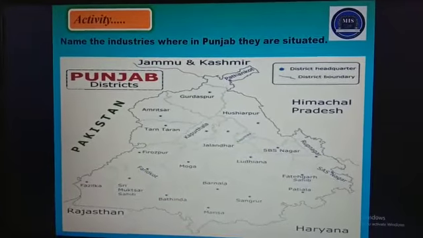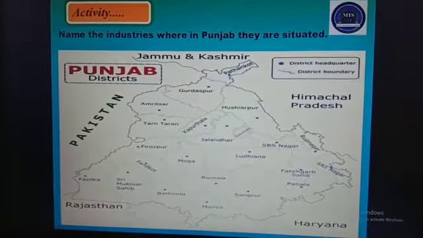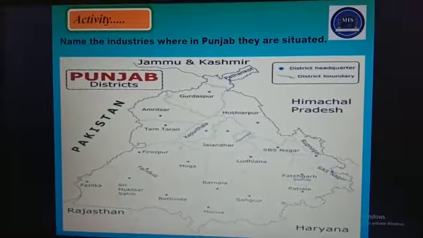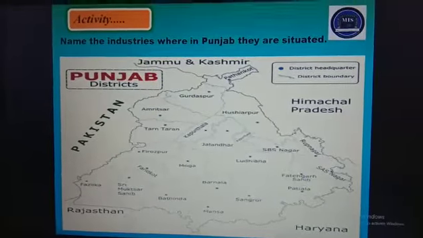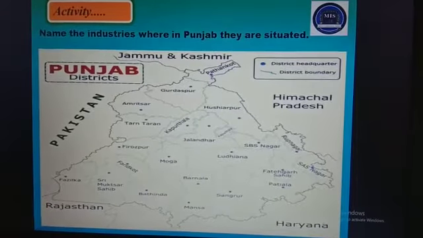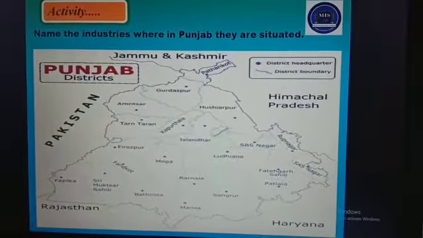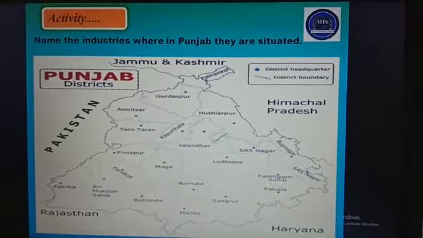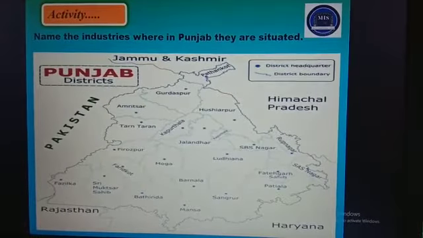So children, here is an activity for you. You have to name the industries that are situated in Punjab. Like, I'll give an example to you. Woolen textile industry is situated in Amritsar and Ludhiana. Likewise, you have to find out the industries and you have to mark them on the map of Punjab.